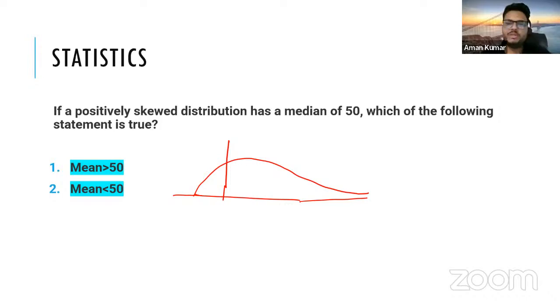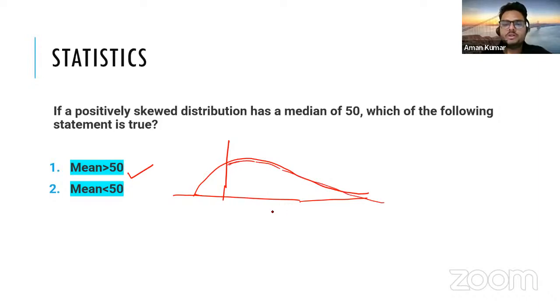What is the funda for positively skewed distribution? The funda here is this line basically. For negatively skewed lines, mean, so for positively skewed lines, it will be the other way around, right? So mean will be greater than 50 because more of the distribution is on the right side of the median.